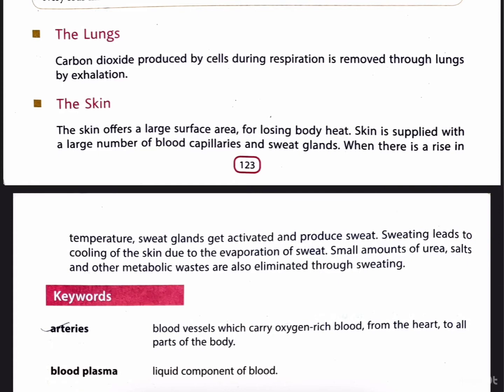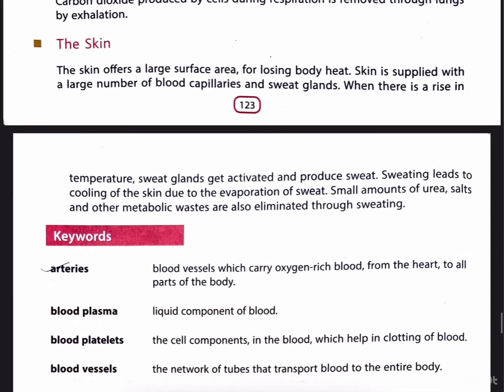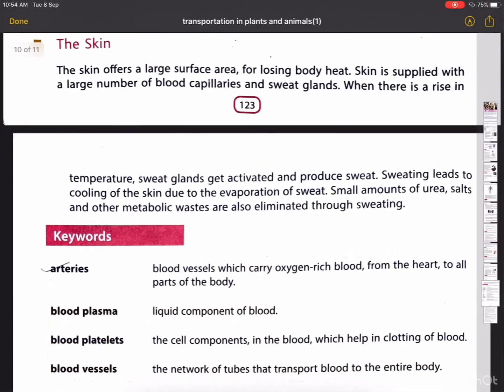The skin is supplied with a large number of blood capillaries and sweat glands. When there is a rise in temperature, sweat glands get activated and produce sweat. Sweating leads to cooling of the skin due to the evaporation of sweat. Small amounts of urea, salts, and other metabolic waste are also eliminated through sweating.